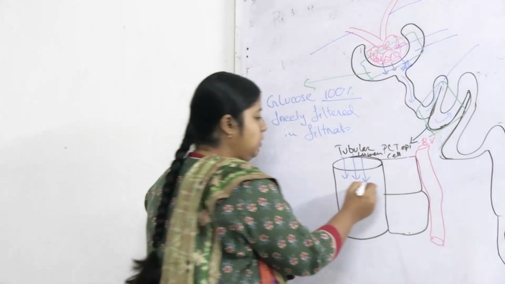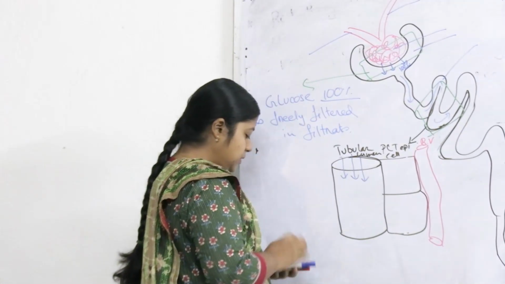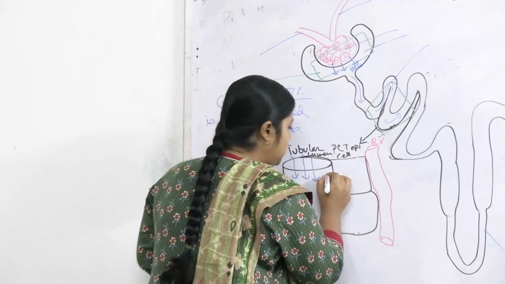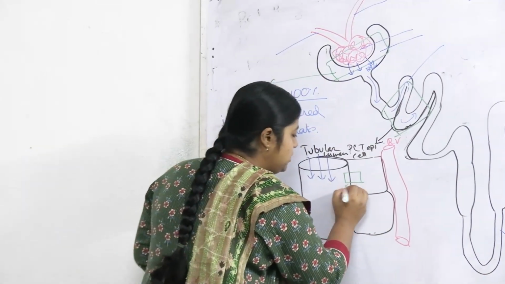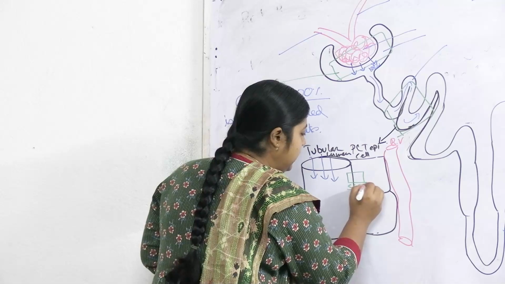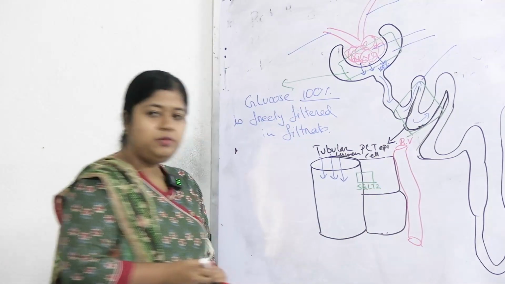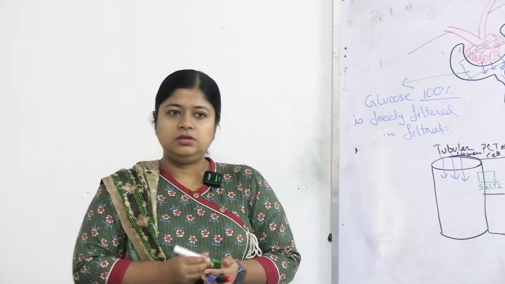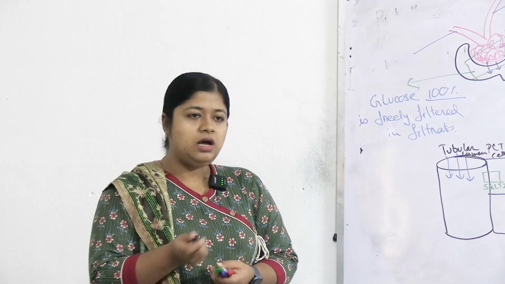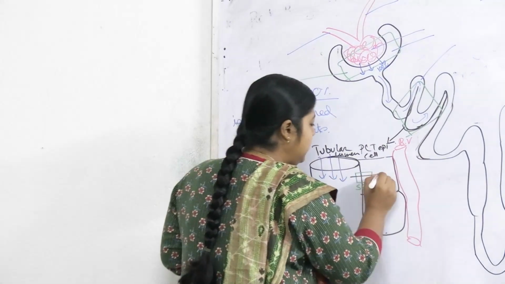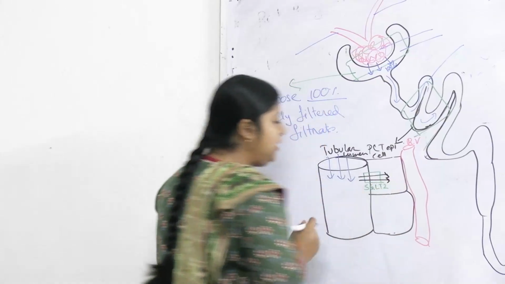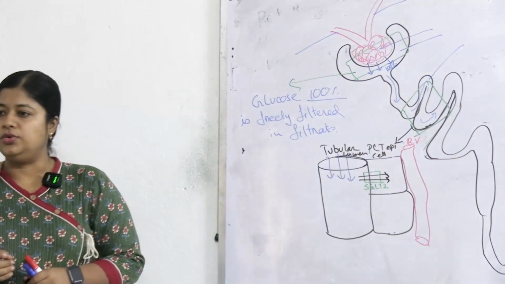Now what will happen? Here are transporters. This transporter is known as SGLT2. What is the full form of SGLT2? It's a transporter. The full form of SGLT is sodium dependent glucose transporter 2.